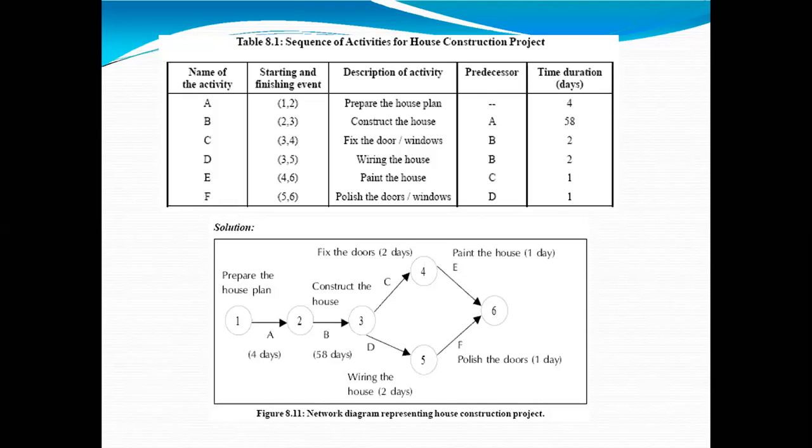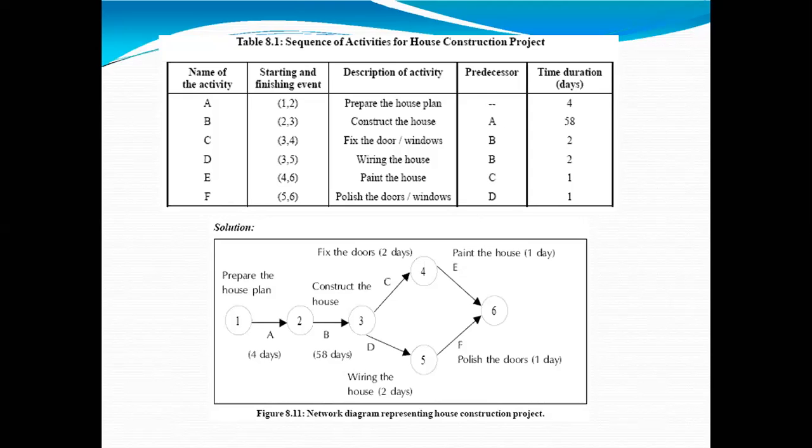Then for each activity, whatever time is required is also decided. For the first activity, 4 days are required, in the time duration last column. For constructing the house, 58 days are given.